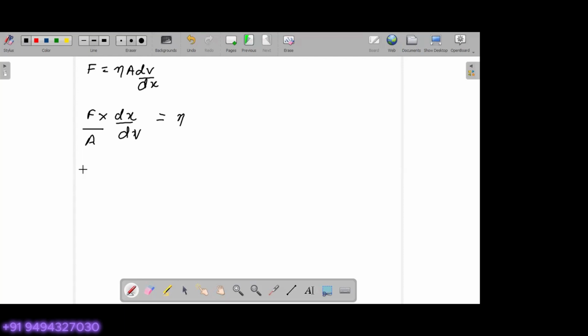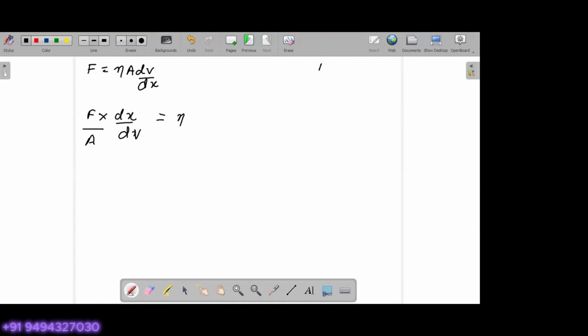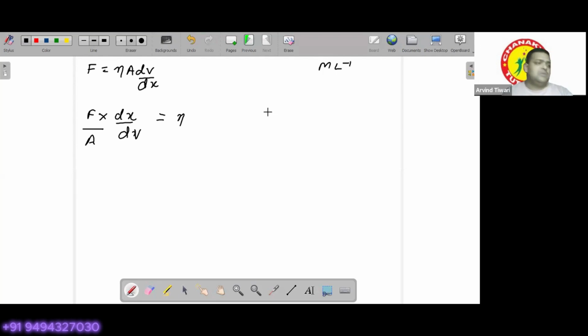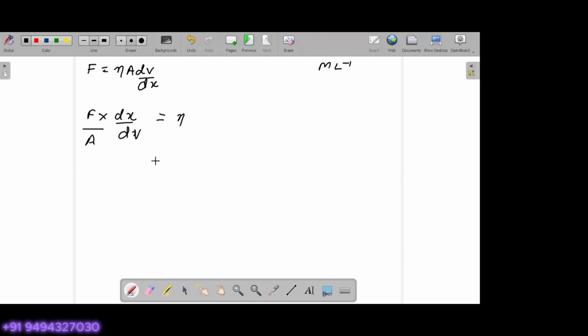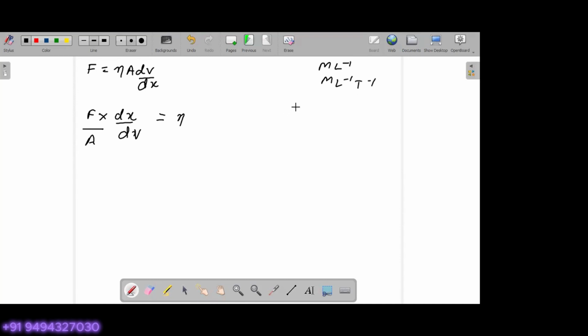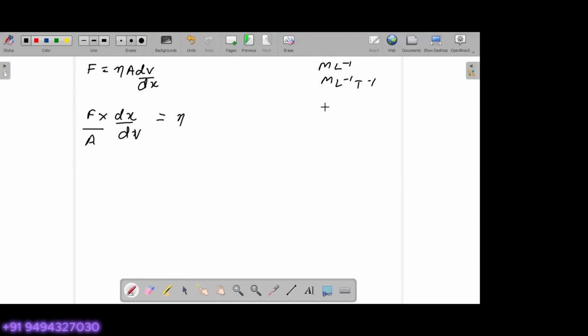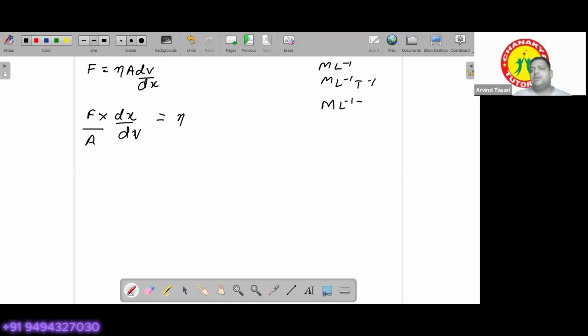I got ML minus 1. ML minus 1. Okay. So I'm just keeping your answer over here. ML minus 1 T minus 1. Okay. You are getting ML minus 1 T minus 1. Let's have another. Okay. Anyone else who is left now? Pritam? Sir, ML minus 1 T minus 2. ML minus 1 T minus 2 you are getting. Okay. So let's check it out.